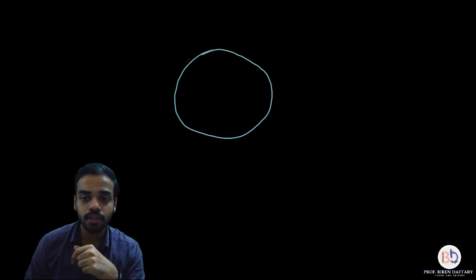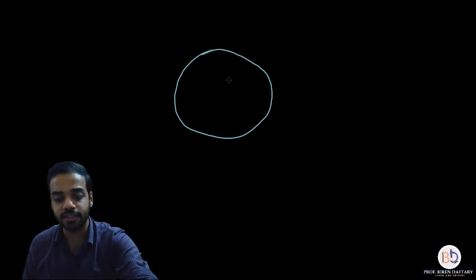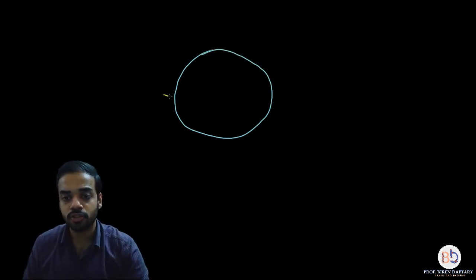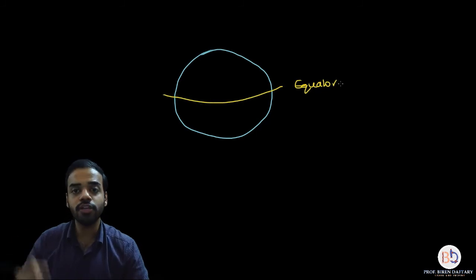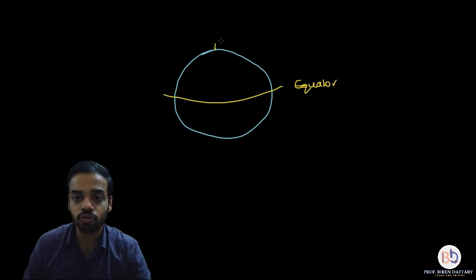What will decide? First of all, the position or the location of the area on the earth. For example, if I draw a globe over here, then the line which is passing through the center, I'm sure everybody knows, is called the equator, right? And at the extremes are present the poles. So suppose this is the north pole, then this will be the south pole.